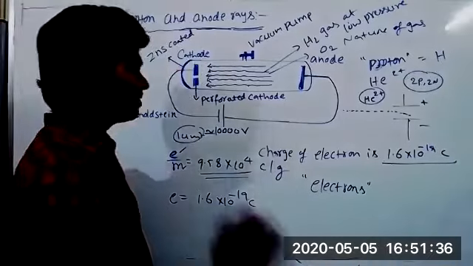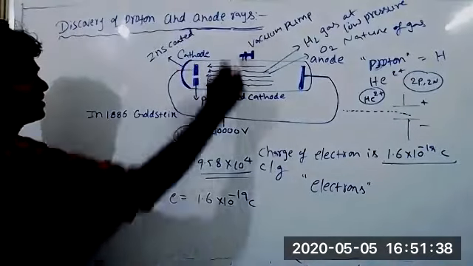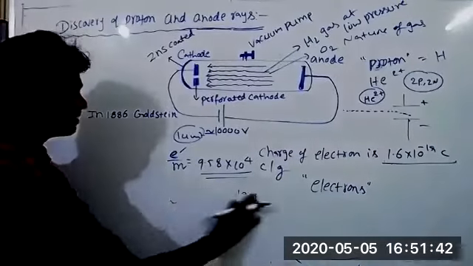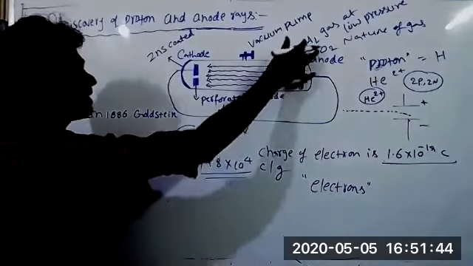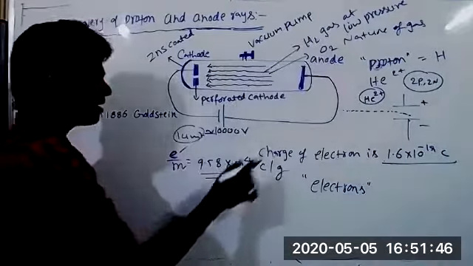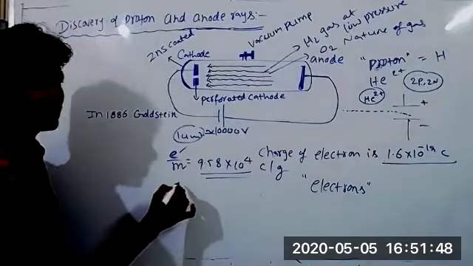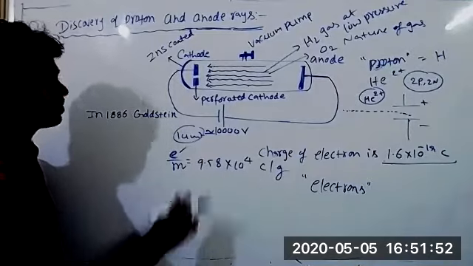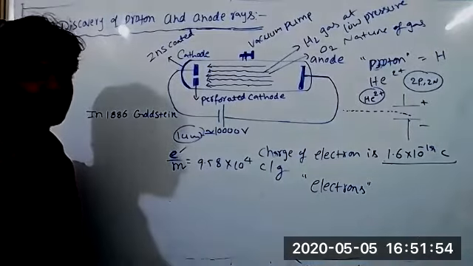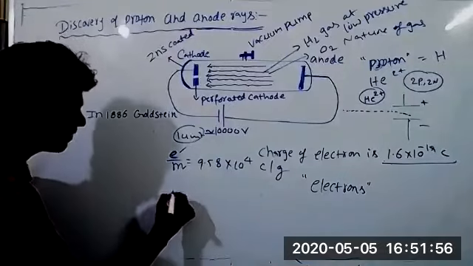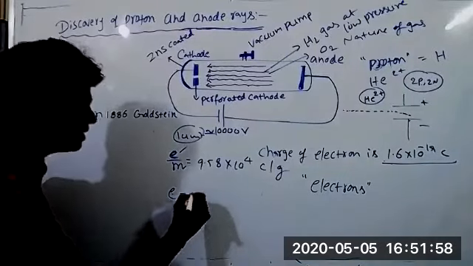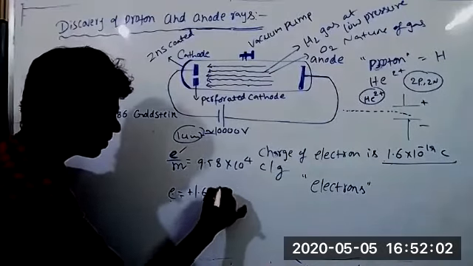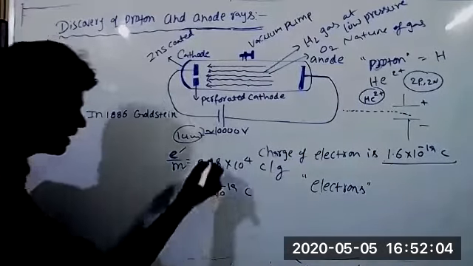So finally, the E by M ratio depends upon the nature of the gas. If you take gases other than hydrogen, the E by M ratio comes as a multiple of this 9.58 into 10 power 4 coulomb per gram. Now the charge of the proton is the same as the electron's charge but positive, 1.6 into 10 power minus 19 coulomb. Now calculate the mass of proton.